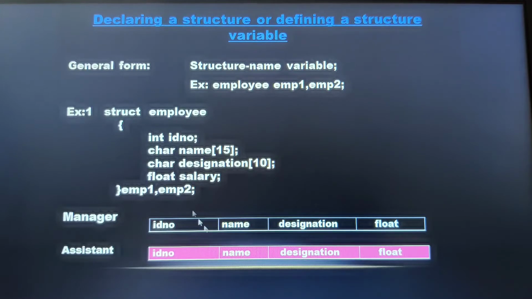Now herein, a structure can have n number of structure variables. There is no limitation. Here I have created two. I could have created only one. Just for an example purpose, I have created two structure variables.